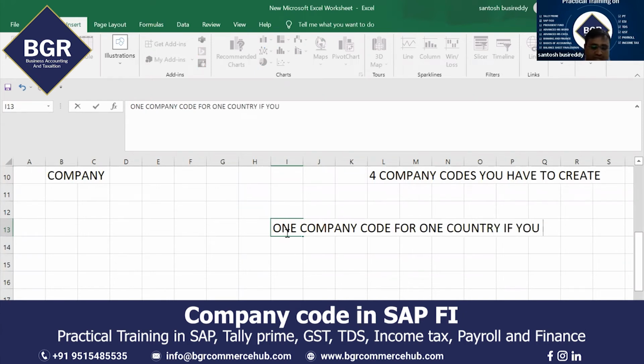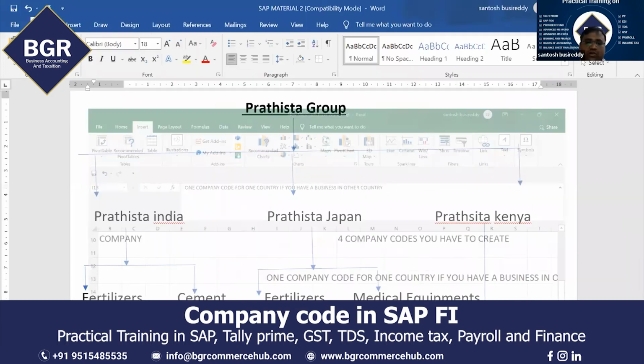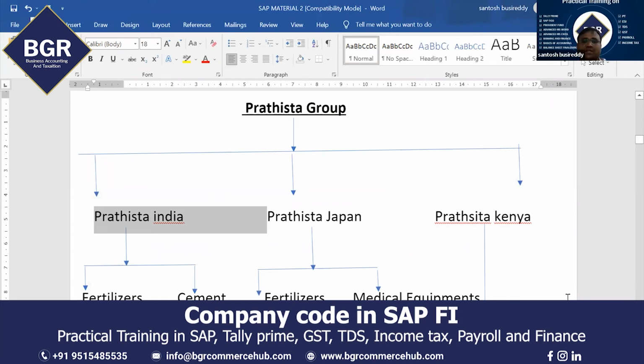If you have established a business in another country, then you have to create a separate company code for that country also. Why? Because that country's laws are different. As per that country, you have to prepare separate financial statements. You have to form a separate company as per that country's rules and regulations. Getting the logic? So for each country, you have to create a separate company code if you have different businesses in different countries. Now Pratishta India is a separate company.